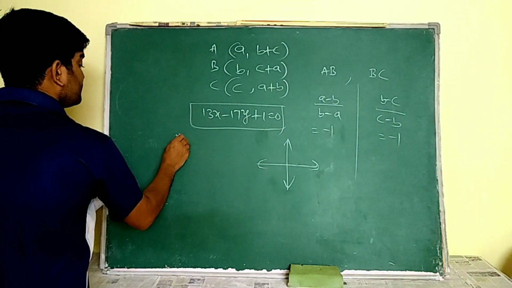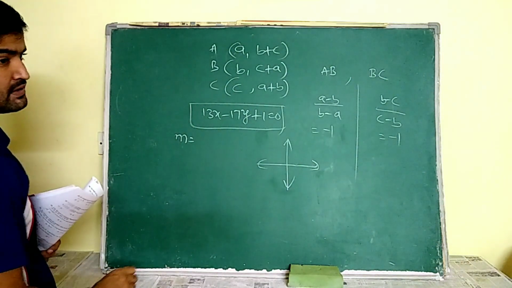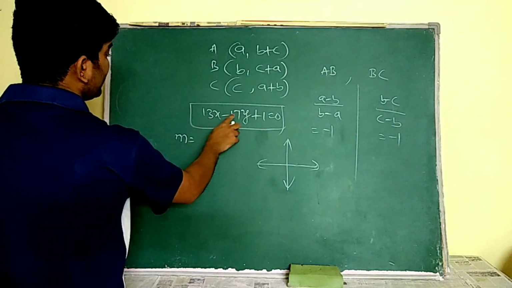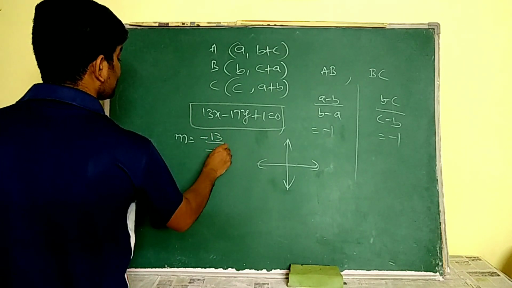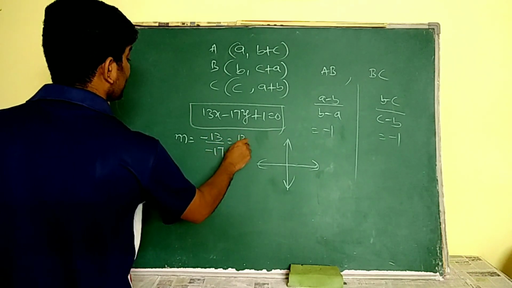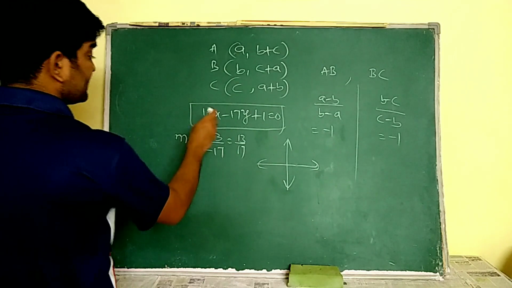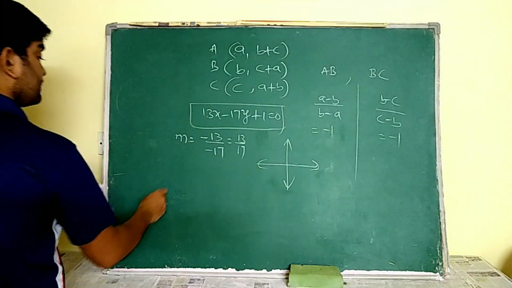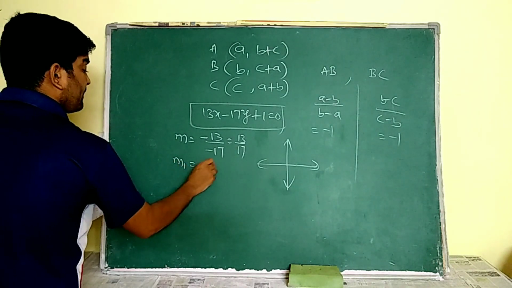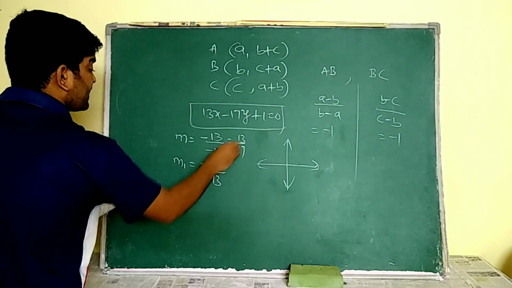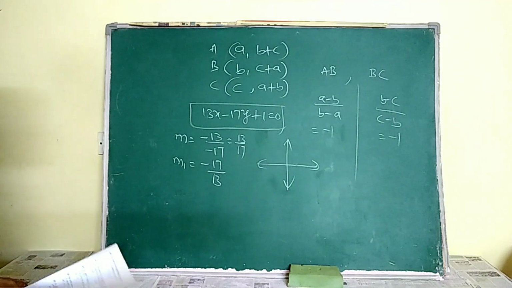Slope is equal to, okay, we know that minus a by b, that is minus 13 by minus 17, that is equal to 13 by 17. Slope of this line is 13 by 17. Then slope of the line perpendicular to this is equal to minus 17 by 13. Why? Because its product must be -1.